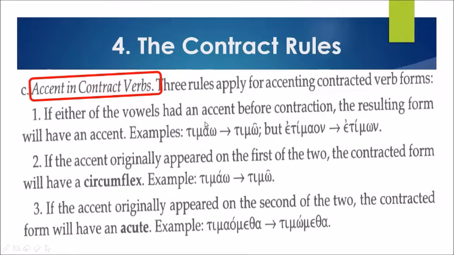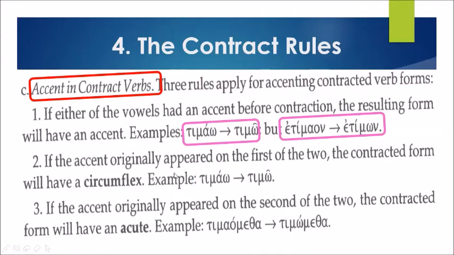If either of the vowels had an accent before a contraction, the resulting form will have an accent. Example, we have timao. And timao, when you contract, alpha plus omega becomes omega. Therefore, it becomes timo with a circumflex accent. But etimaon becomes etimon. So the same thing happens. Alpha plus omicron becomes omega plus the ending.